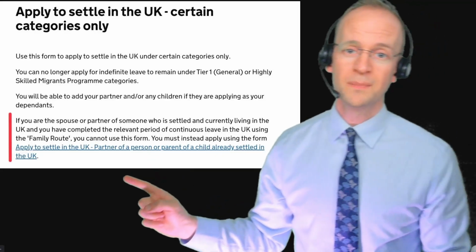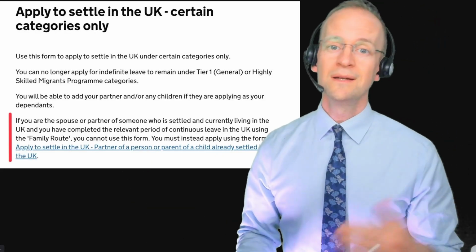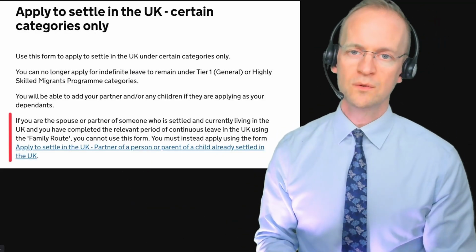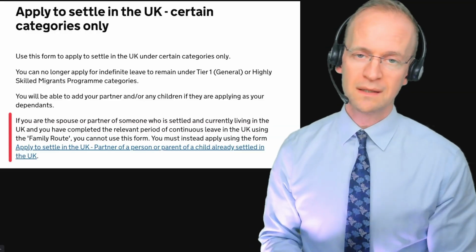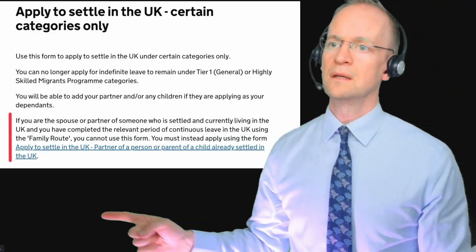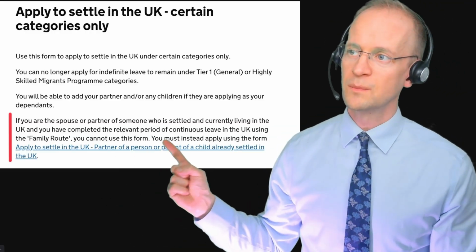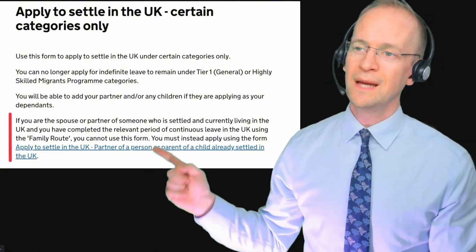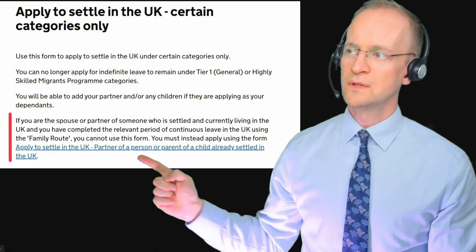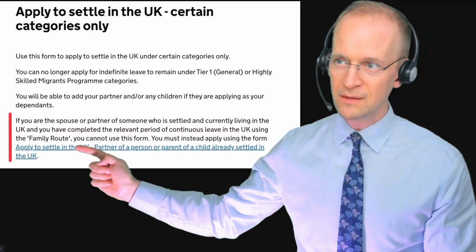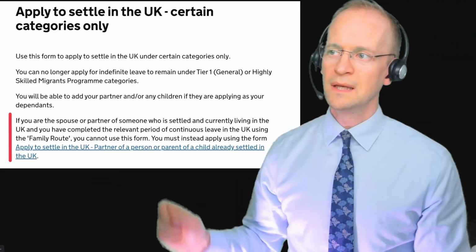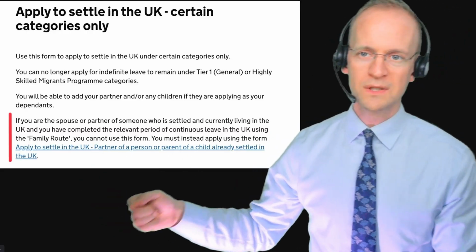And this passage is a potential trap for people who are dependents applying for indefinite leave to remain under the global talent route. What it says is that if you're the spouse or partner of someone who's settled or currently living in the UK and you've completed the relevant period of continuous leave in the UK using the family route, you cannot use this form. Instead, use this other form, which is Set M.